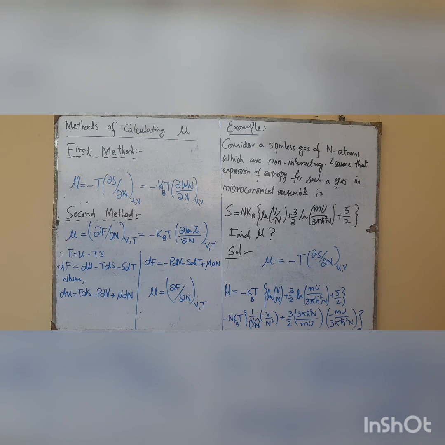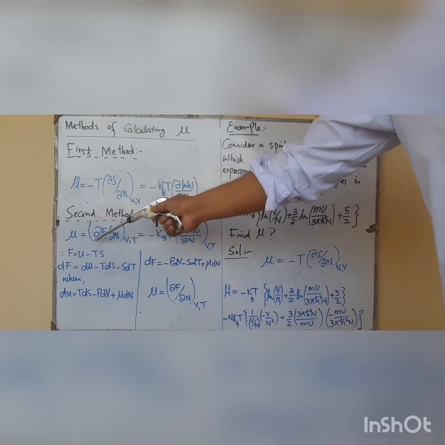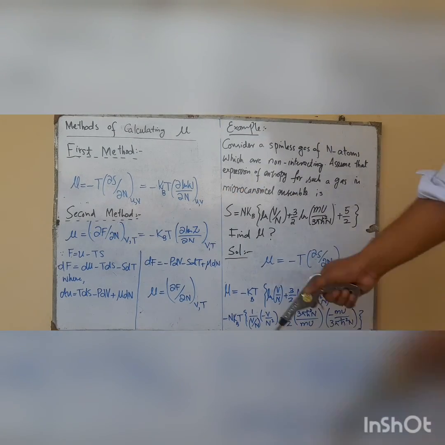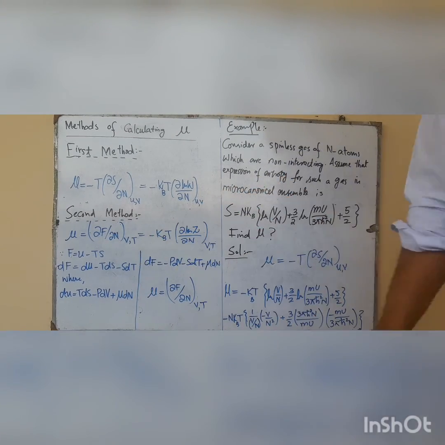Similarly, by the second method, you can also calculate the chemical potential mu for systems which are in contact with the heat bath. In this case, the chemical potential is defined as mu equals partial F by partial N at constant volume and temperature.